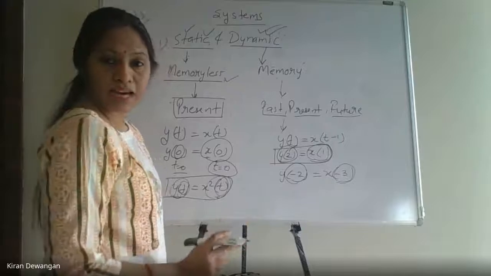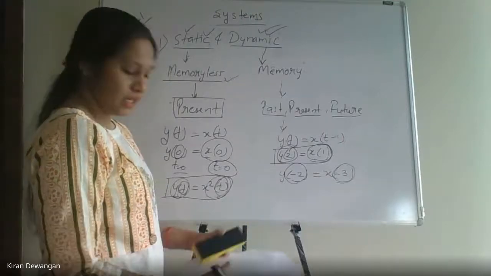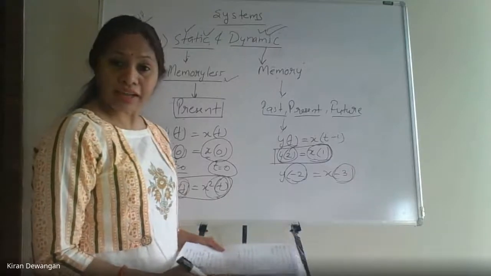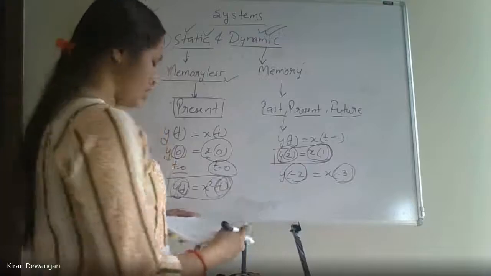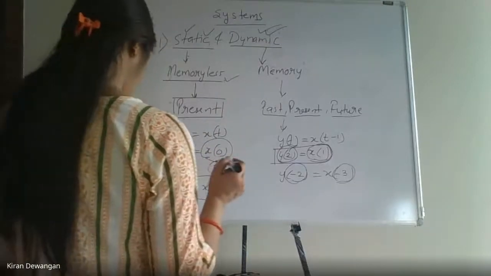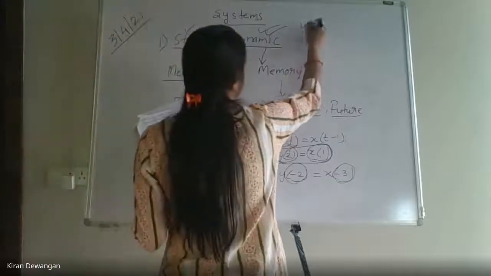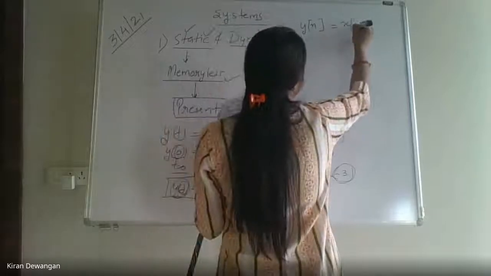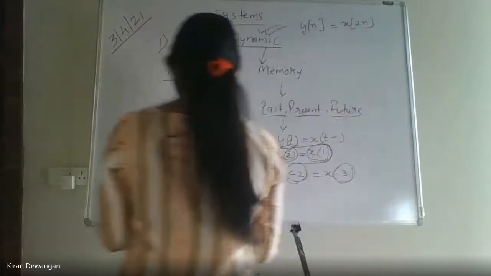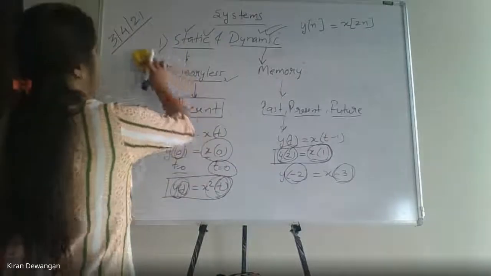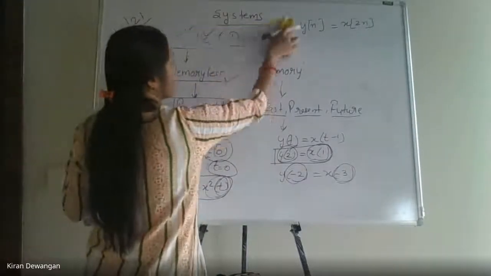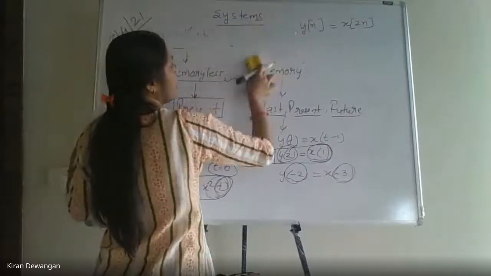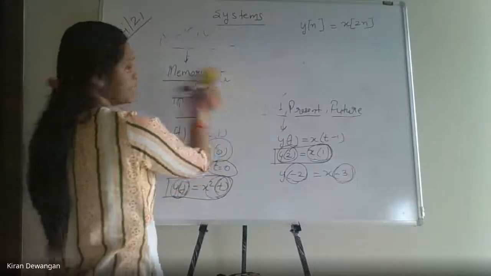I guess the concept of static and dynamic is clear to everyone. Anyone who is still not clear with this? Yes? It's clear, right, everyone? Okay, now I'll give one more example. If it is y of n equals x of 2n, what is it? Static or dynamic? Give me a reply fast. y of n equals x of 2n. Static or dynamic, students?